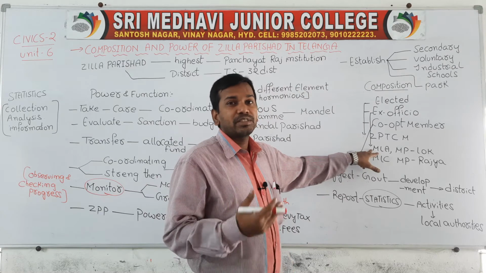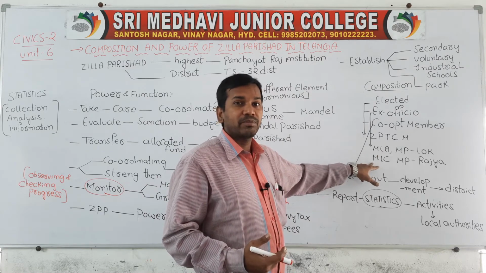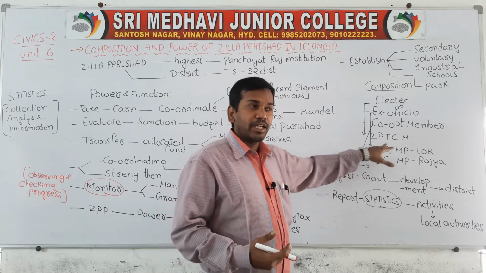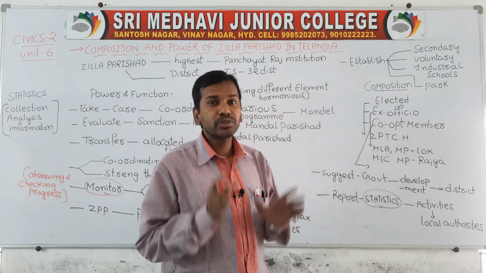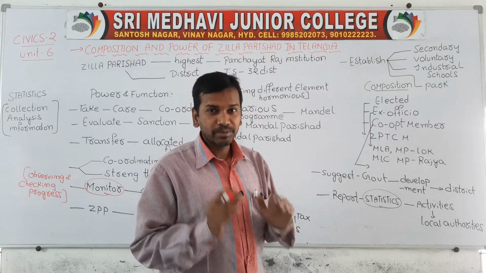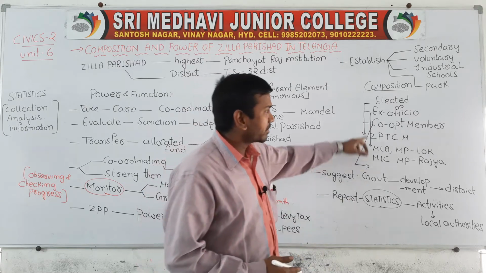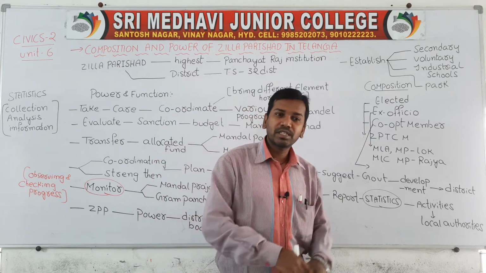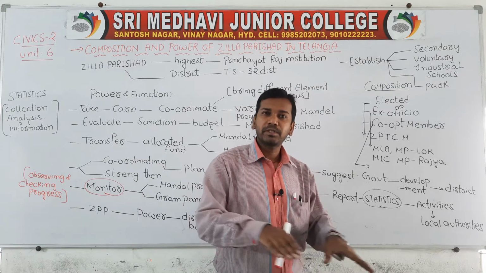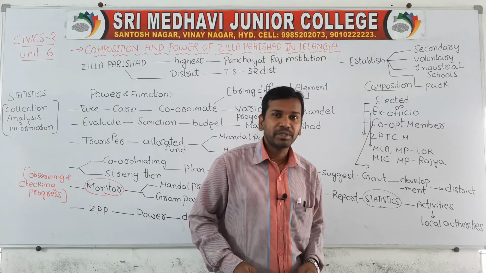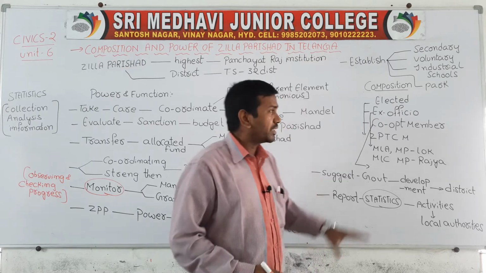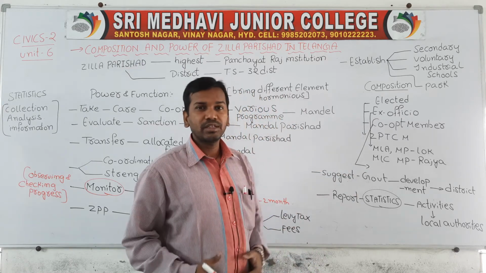MLA means Member of Legislative Assembly, MLC means Member of Legislative Council. Co-opted members means two members are appointed from the particular district, mainly from the minority sections. These are the compositions of Jilla Parishad.